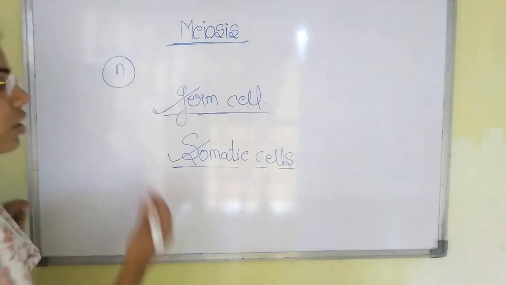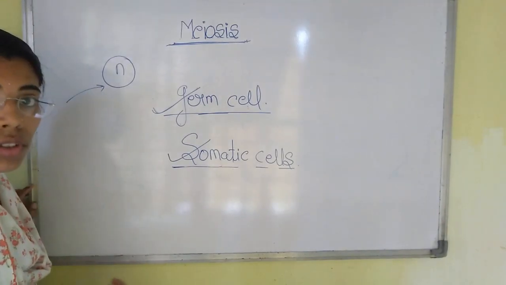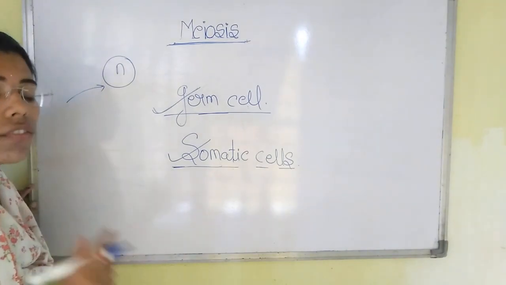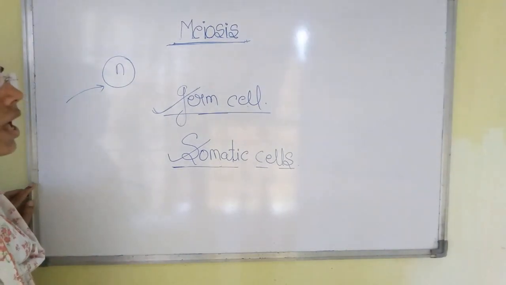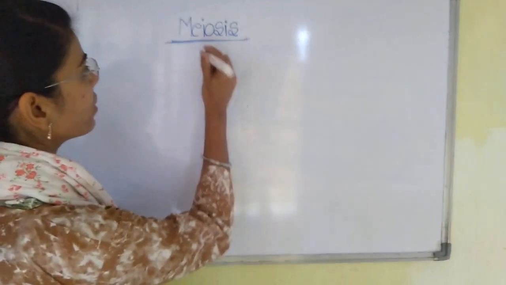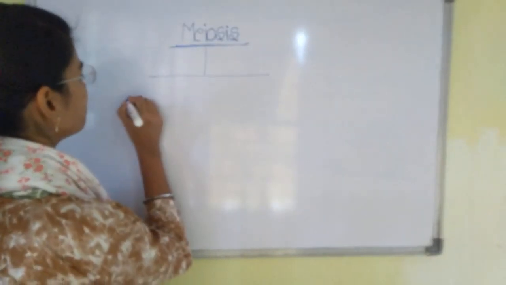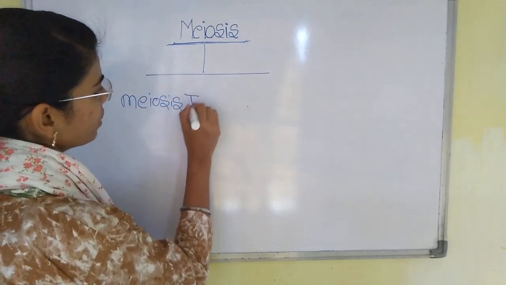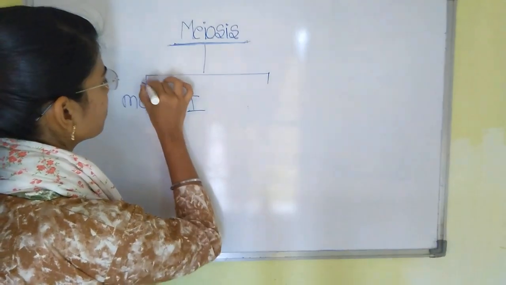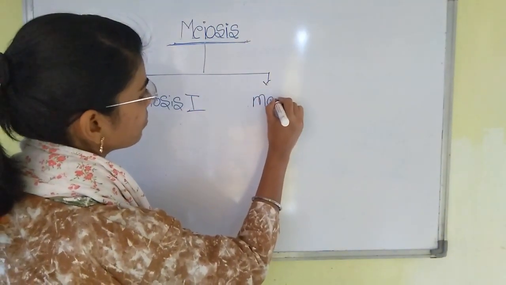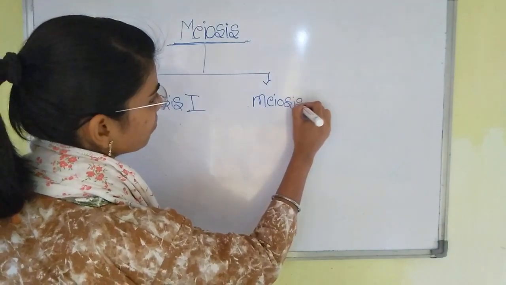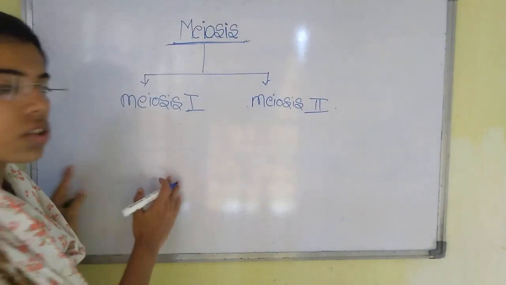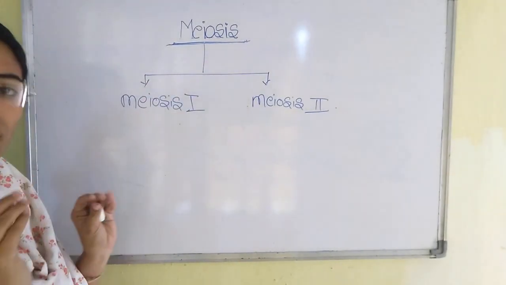Now, for the successful reduction of the number of chromosomes in the new haploid cells, two rounds of division are very necessary. These divisions are termed meiosis 1 and meiosis 2.